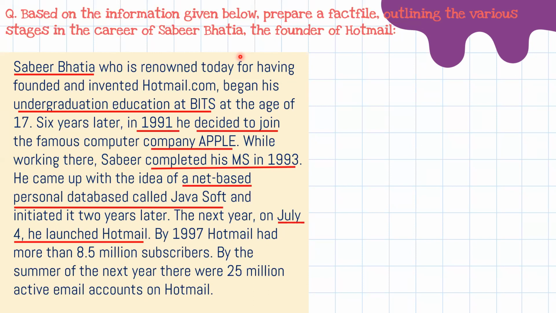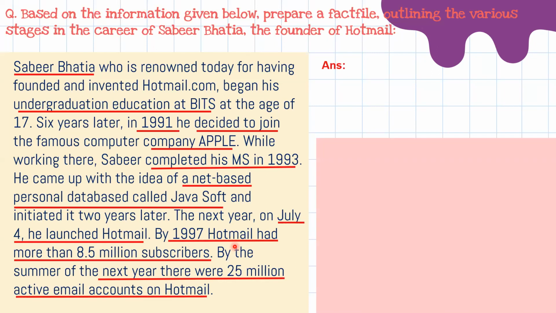On July 4, he launched Hotmail. Then in 1997, Hotmail had more than 8.5 million subscribers. And then next year, there were 25 million active email accounts on Hotmail. So these are the main points that we have underlined from this passage. Now we will see how to make a fact file.